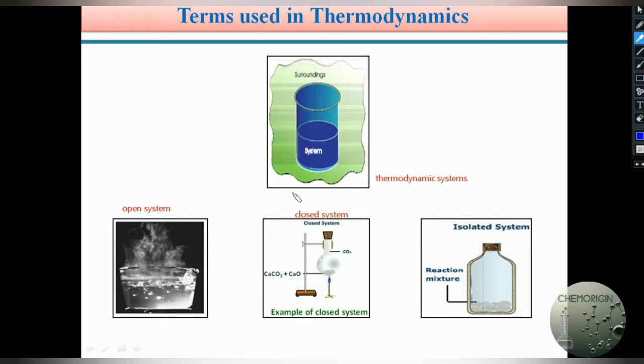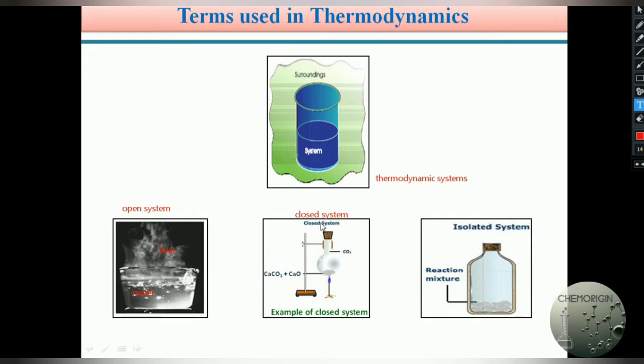An open system is very simple. An open system is a system in which both matter and energy can be exchanged with the surroundings. For example, take a beaker of water. On heating, the water present in the beaker, which is in the liquid state, is converted into vapor and enters the surroundings. Along with the vapor, heat energy also goes into the surroundings. In this manner, both matter as well as heat energy can enter or go into the surroundings. That type of system is known as an open system, a system in which both matter and energy can be exchanged with the surroundings.